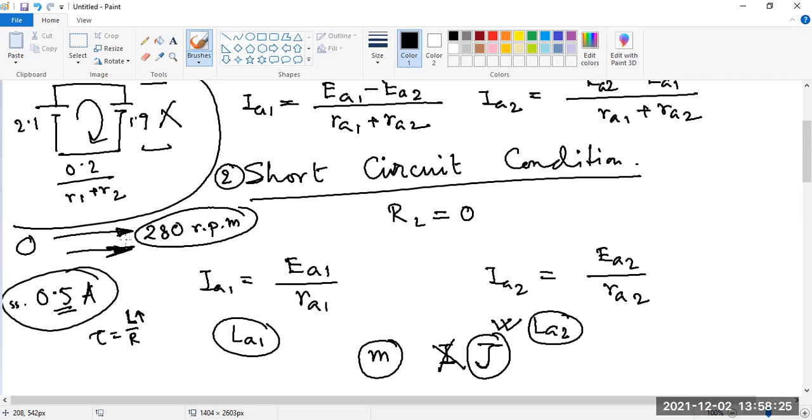So why is this parallel operation of over compound generators a little bit problematic? Because of the time constants, not only electrical, mechanical as well. As you have the electrical time constant, we have a mechanical time constant. The two machines may have different time constants, electrical and mechanical, so there can be some problem.